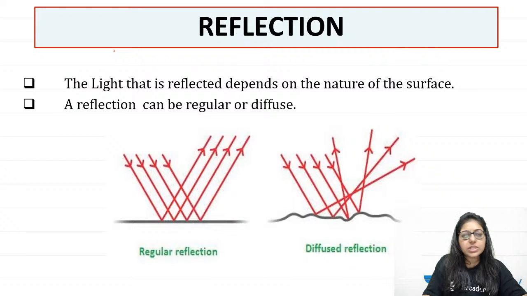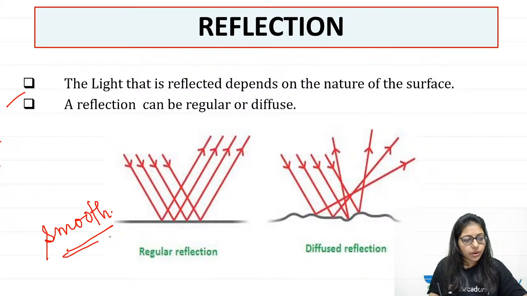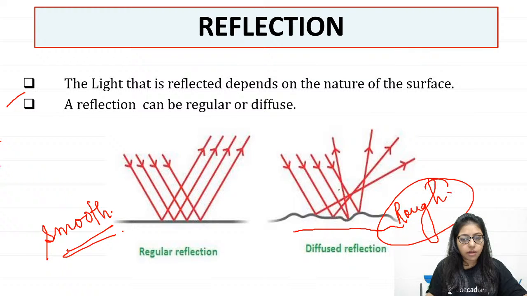So now, as we know, when light falls on a surface, it reflects. But it can reflect in number of ways. If the surface is smooth, we have regular reflection. And if the surface is rough, it gives us diffused reflection.